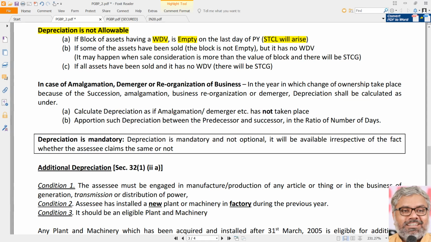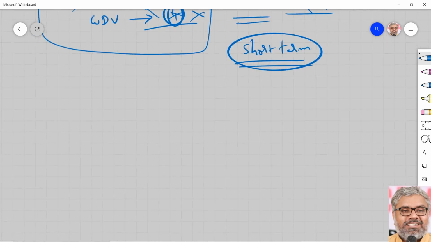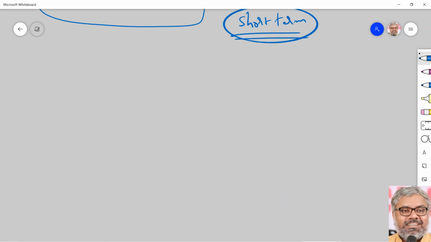Let us take another scenario. If some of the assets have been sold, the block is not empty, but it has no WDV. How is it possible? Read it carefully. Some of the assets are only sold, not all assets are sold. Only some of the assets have been sold, and the block is not empty. Means only some of the assets are sold, right? The block cannot be said to be empty. But it has no WDV. How is it possible? Quite possible.